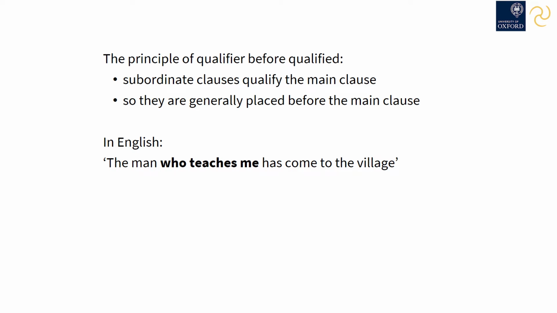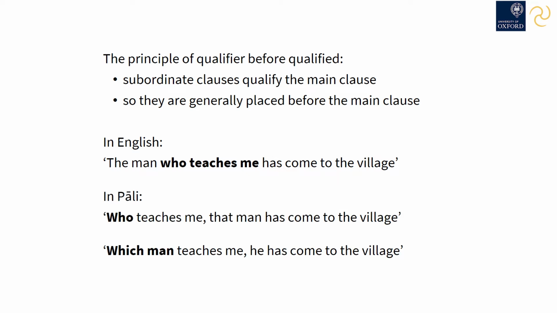In this English sentence, the subordinate clause who teaches me is buried within the sentence around it. The main clause is put around it. But in Pali, the subordinate clause who teaches me would usually come first. And so the sentence would look something like this. Who teaches me? That man has come to the village. Or you could say, which man teaches me? He has come to the village.